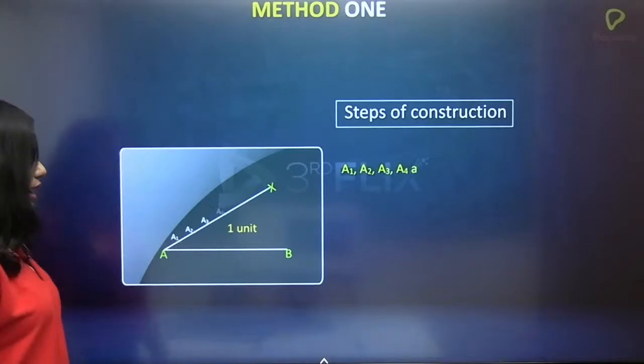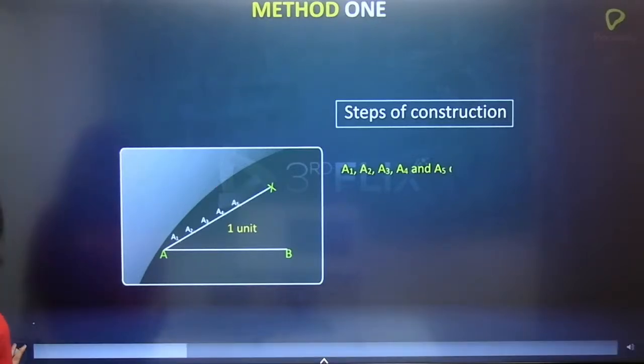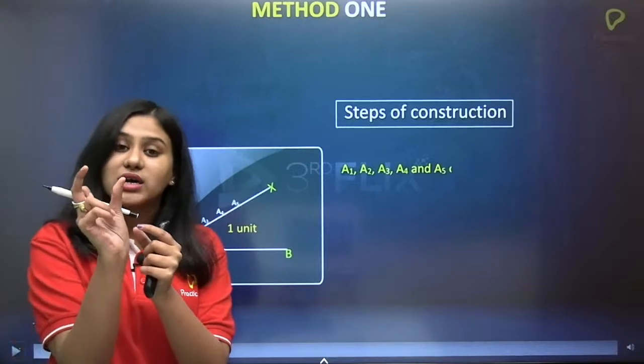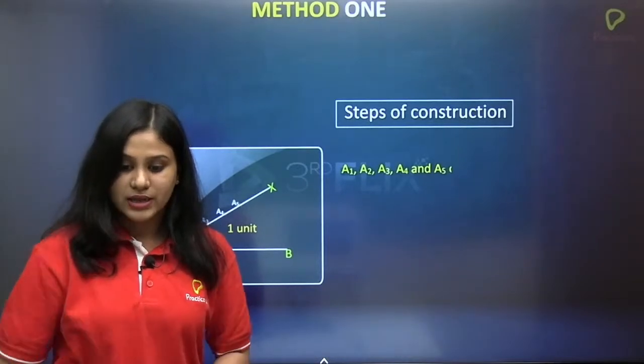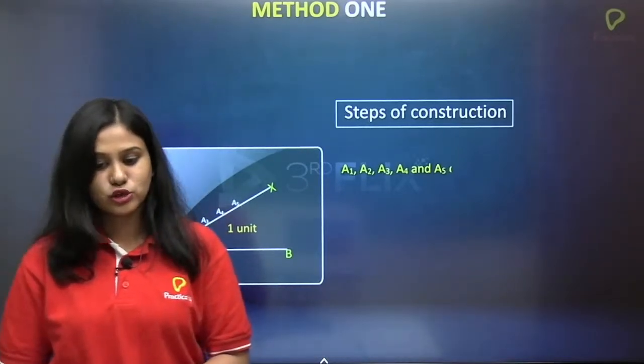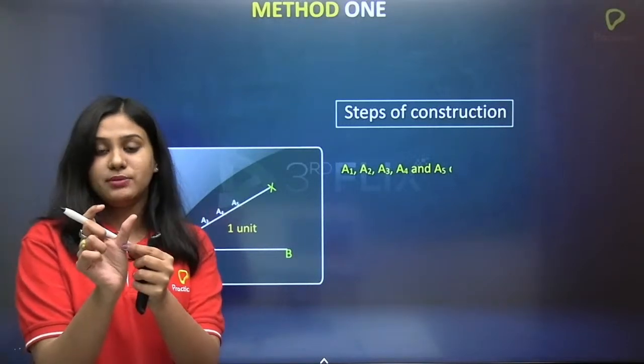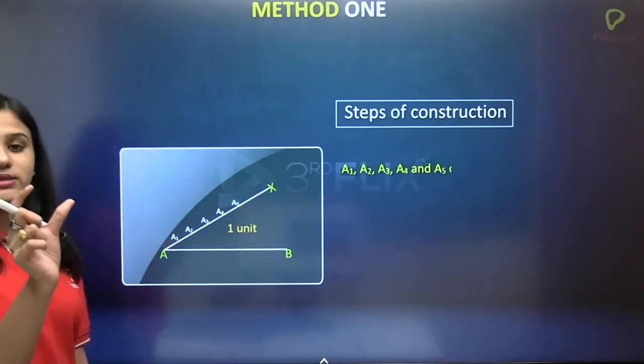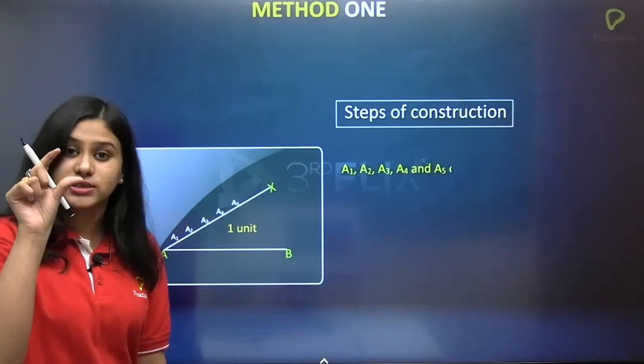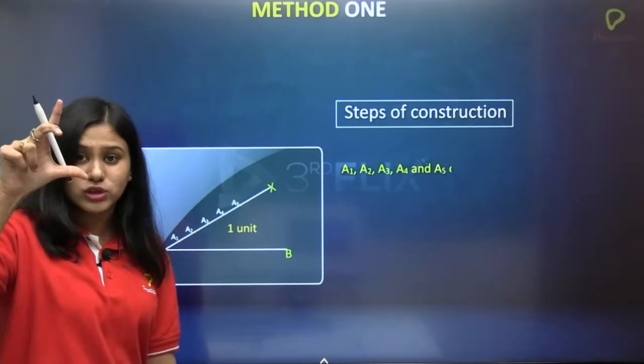Now, what do you have to do? Take some convenient radius, or in general, you can take 1 centimeter. Yes, very good, Pratik. Keep it up. So, take 1 centimeter. Now, if you take 1 centimeter and do not change its radius, keep it always the same. Do not move the compass like this and like this.